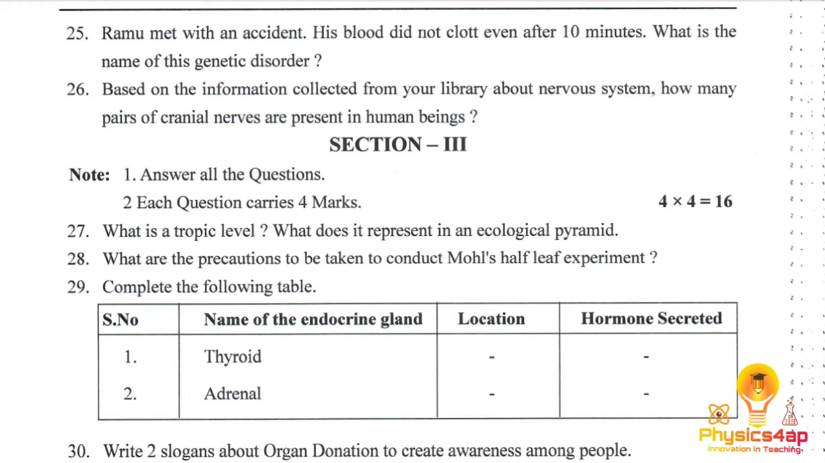And what does it represent? The ecological pyramid is a graphical representation that shows the number of organisms and the feeding relationship of groups of organisms, and it also shows the flow of energy and biomass. So this is what the ecological pyramid represents.